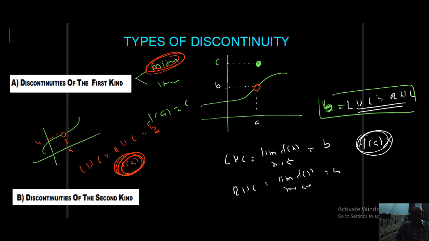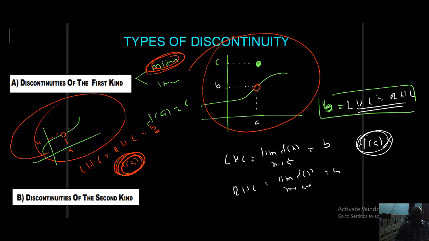In the first kind we have two types: missing type and isolated type. This diagram is for missing type. This diagram is for isolated. Isolated means what? LHL exists, RHL exists, both are equal to a finite value, and f of a also exists, but f of a is not equal to this B. Then such a discontinuity is called isolated discontinuity.